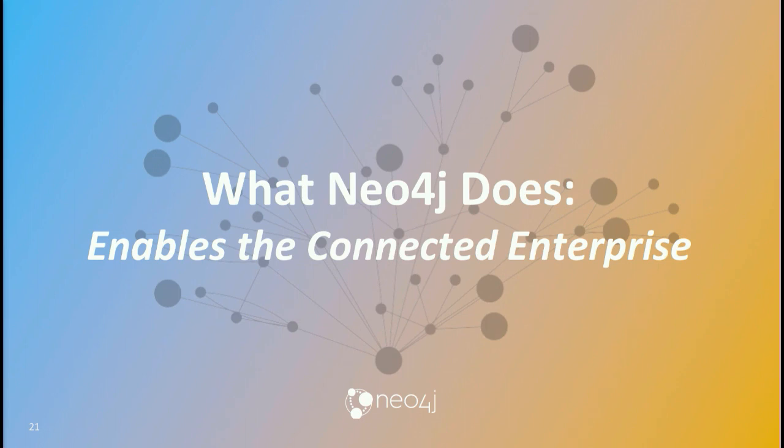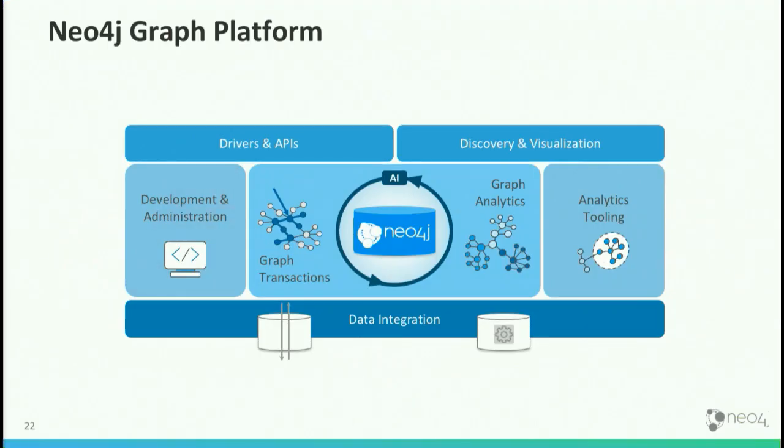So what we do to enable the connected enterprise and those three consumers of data is we build a graph platform. And at the core of that is the Neo4j database, which supports transactions, and which now is starting to get fairly mature in terms of its ability to support graph analytics, which I'll add, though, is a new exciting area for us and for the industry.